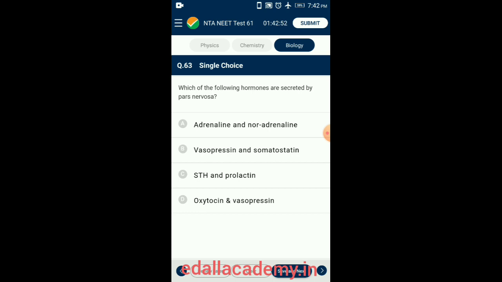In females, it stimulates a vigorous contraction of the uterus at the time of childbirth and milk ejection from the mammary glands. Vasopressin acts mainly at the kidney and stimulates the reabsorption of water and electrolytes by distal tubules, and thereby reduces the loss of water through urine. This is called diuresis. Hence, it is also called antidiuretic hormone or ADH. So the answer for this question is option D, oxytocin, vasopressin.